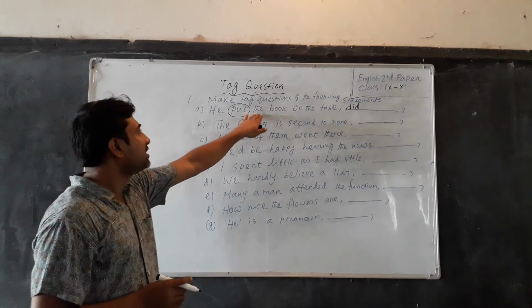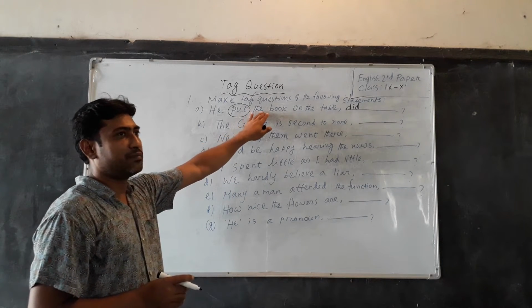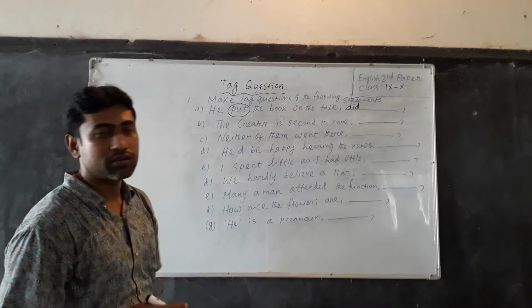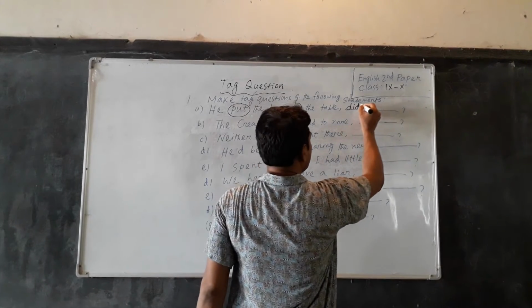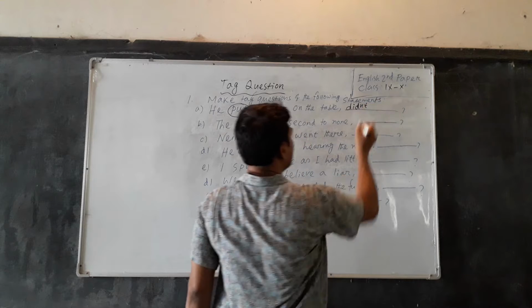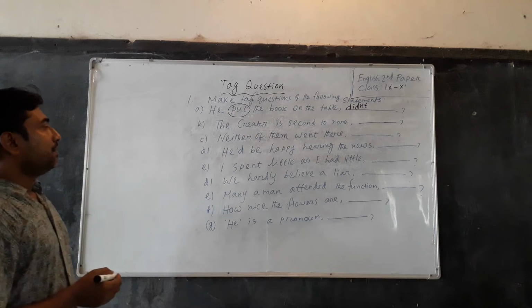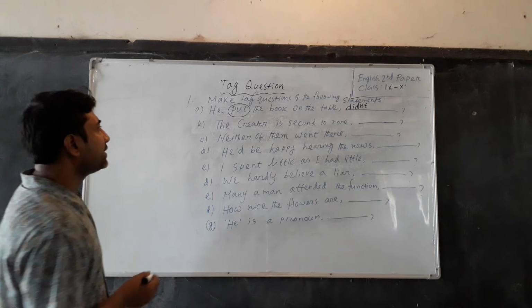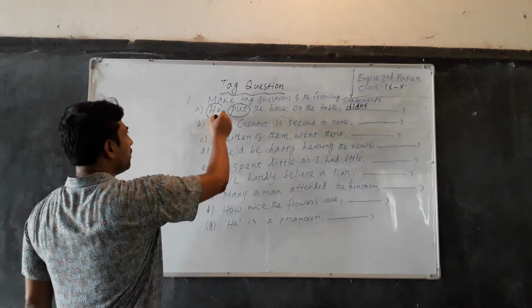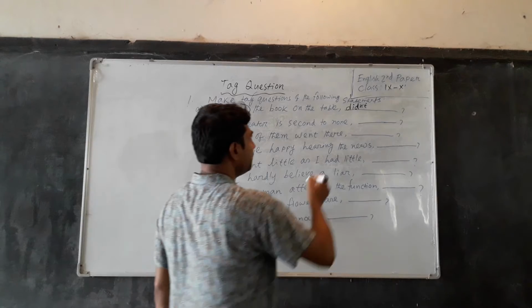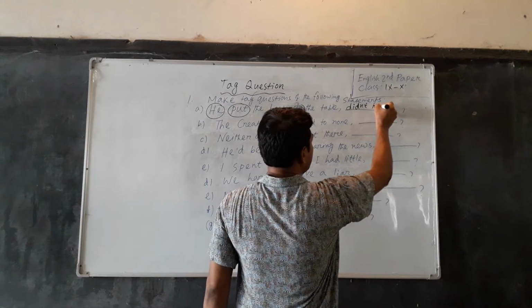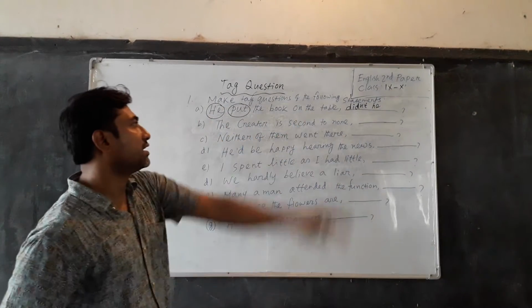Here the statement is affirmative, so the contraction of not will be written, and then we add an apostrophe. Then we have to write the pronoun of the subject. Here he will be written, the subjective form of the pronoun.